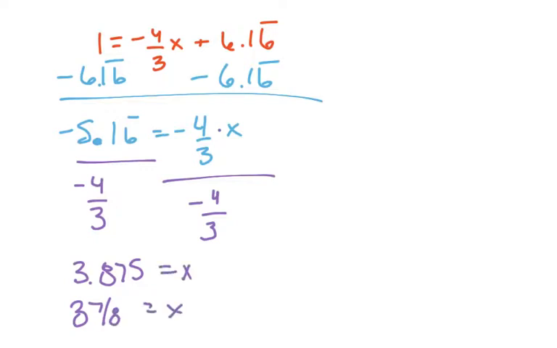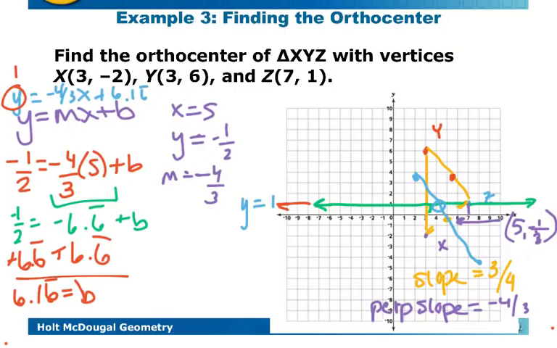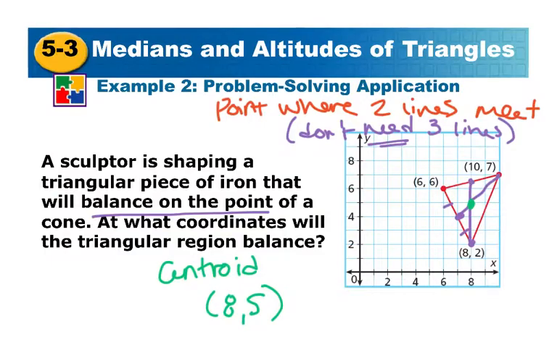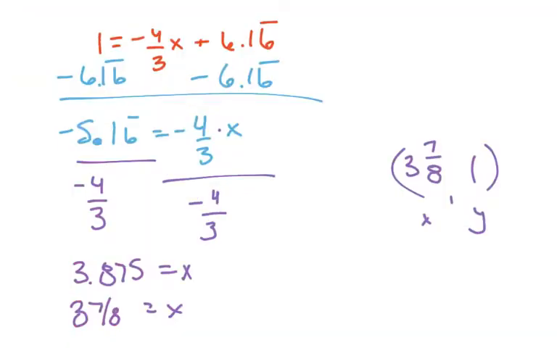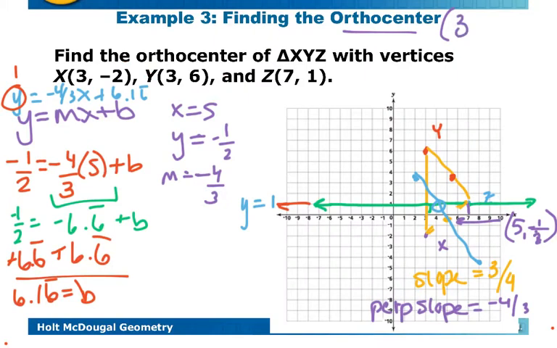And so that means our point was 1 for the y value and an x of 3 7/8, which I don't know that I would have guessed from the graph. So that means that the orthocenter is at that point. So it's at 3 7/8 and 1.